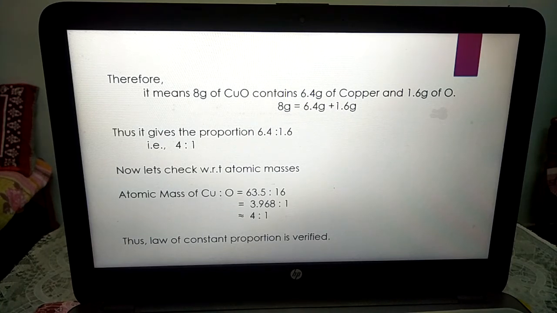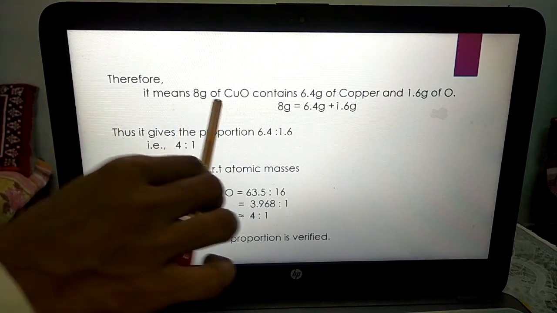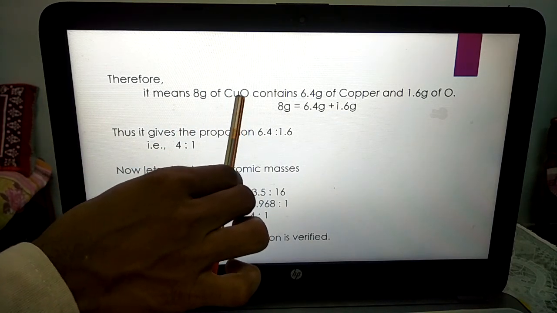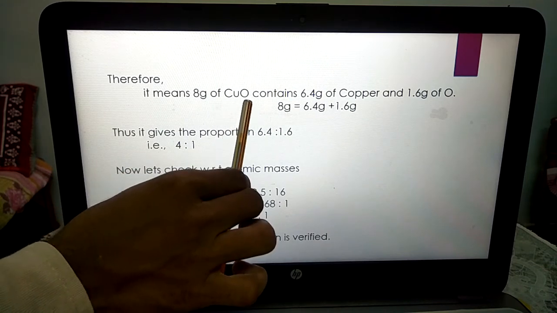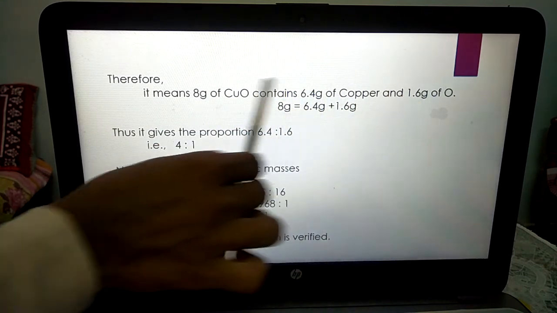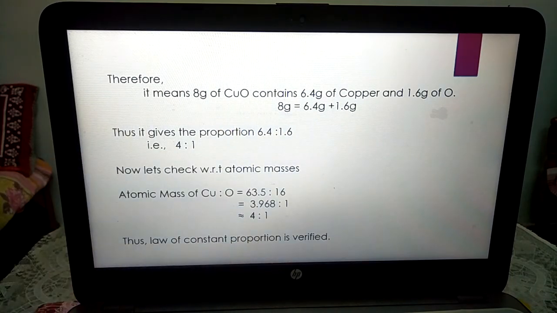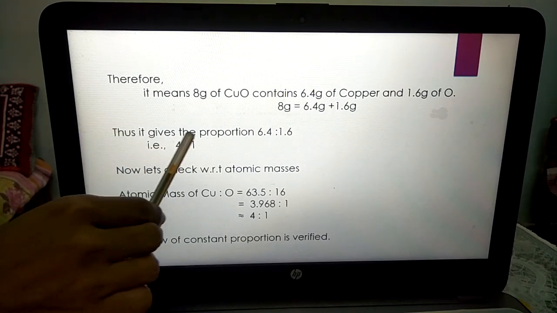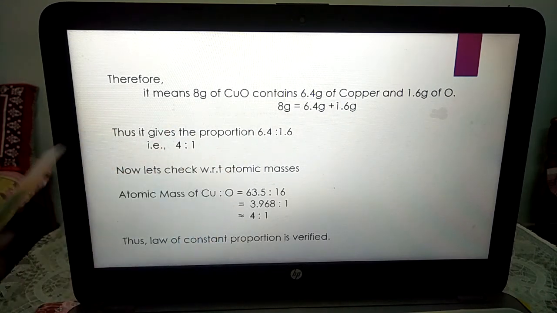8 gram of copper oxide contains, and see this formula is there, copper oxide means copper and oxygen: 6.4 gram of copper and 1.6 gram of oxygen. We are leaving back the hydrogen. Now we are taking the proportion of copper to oxygen.